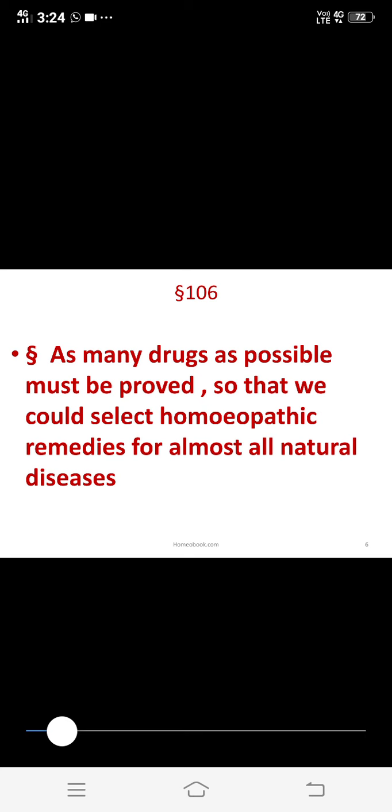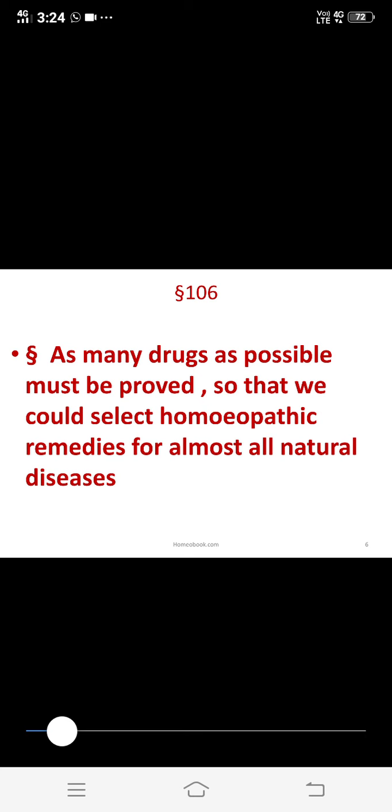In this aphorism we explain the knowledge of medicine, and what is meant by medicine, the definition of medicine. They explain that medicines are those drug substances which in dynamic form are proved on healthy human beings of both sexes, different ages, different localities and various constitutions, and whose effects on mind and physical body are clearly known to us, with its duration of action and its relationship with other drugs.